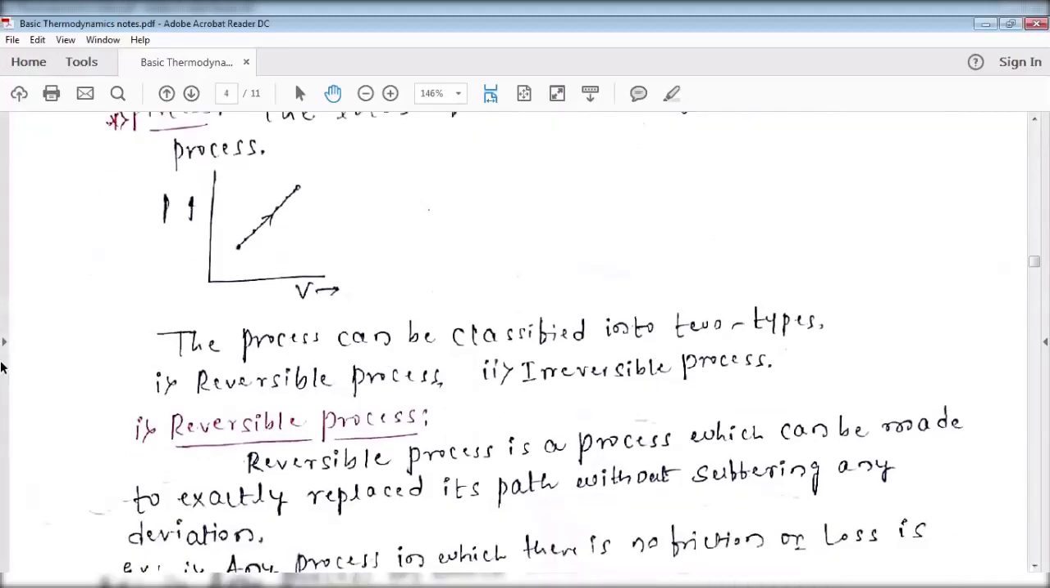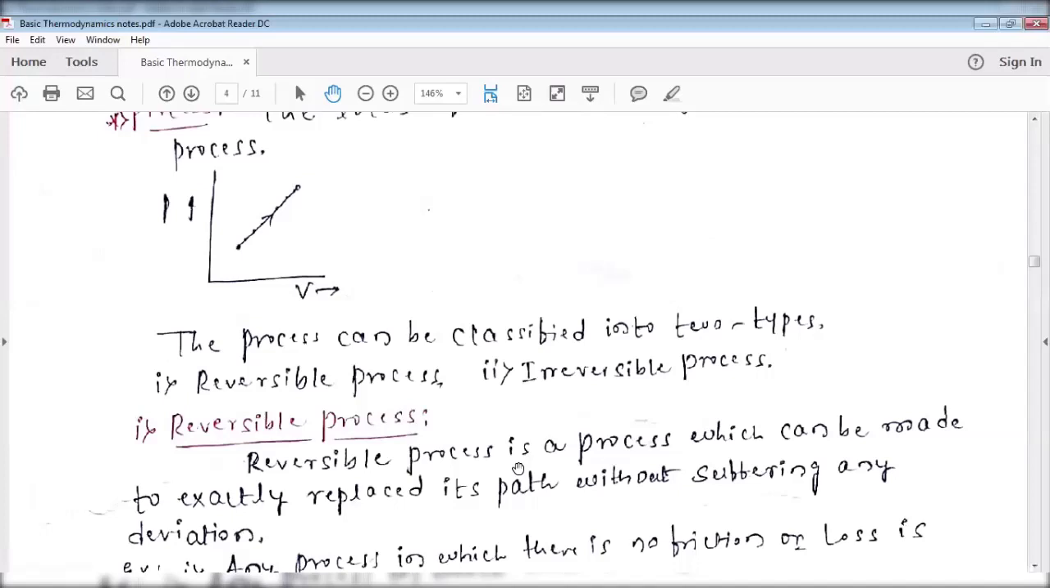This is very important. Please concentrate. Reversible process is a process which can be made to exactly retrace its path without suffering any deviation. Such processes are called reversible processes. If there is no deviation, such a process is called a reversible process.